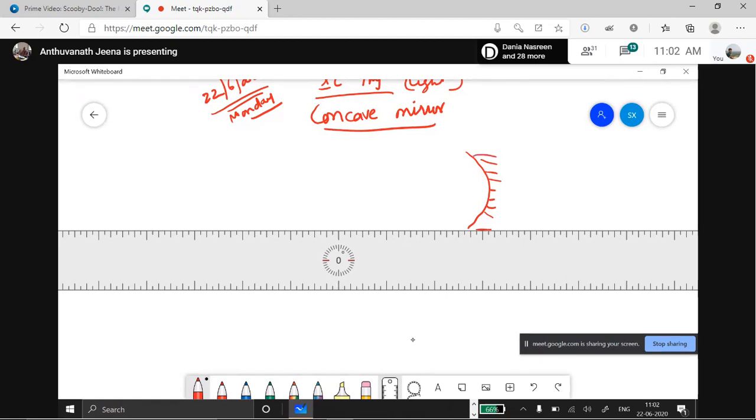Ma'am, it is curved inwards. That's all a definition. Now you mute yourself. Amrita will tell. Amrita, tell me. How will we define a concave mirror?